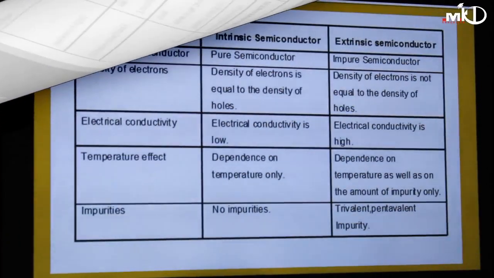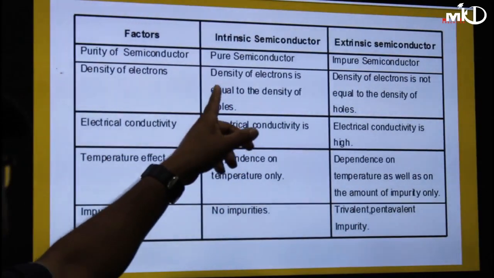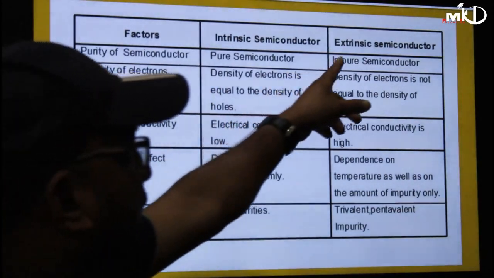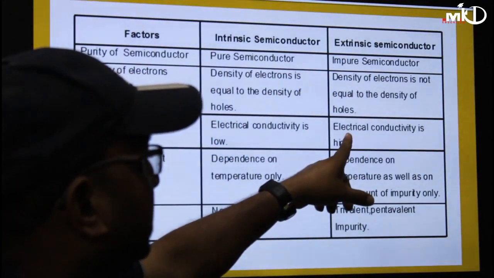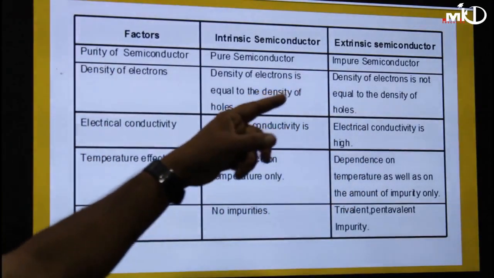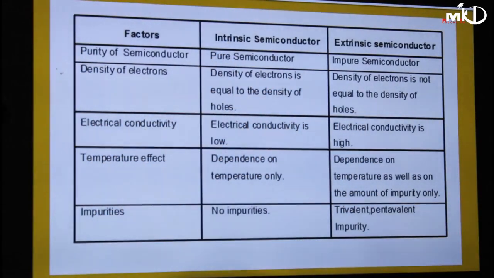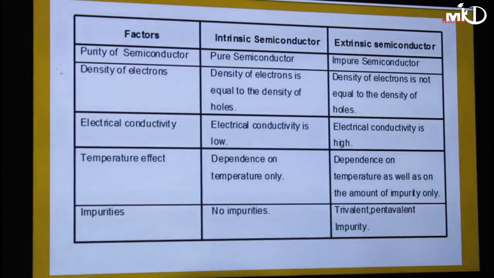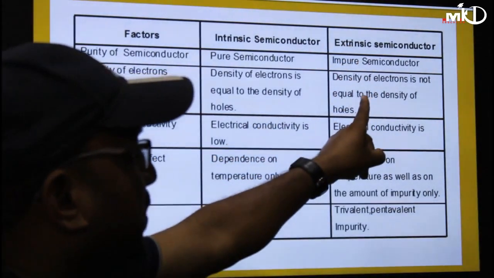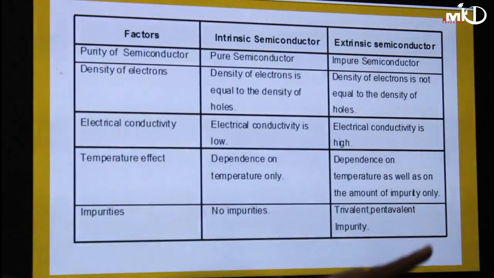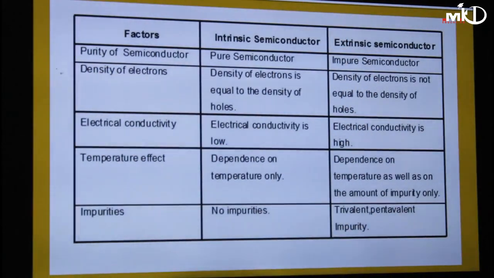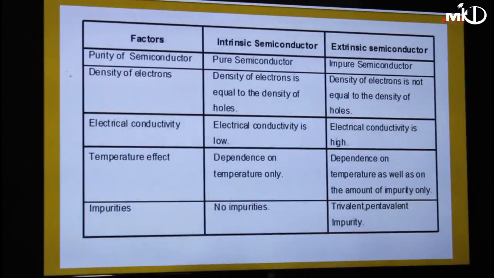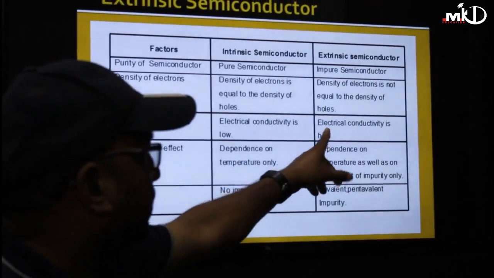In intrinsic semiconductor at 0 degree Kelvin, you do not get any free carriers; you have to break the bond to get the electrons and holes. But in extrinsic, because of the addition of impurity, either pentavalent or trivalent, we are getting some extra carriers at 0 degree Kelvin, because of which the conductivity is more.